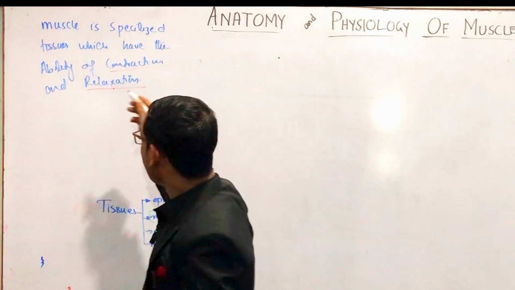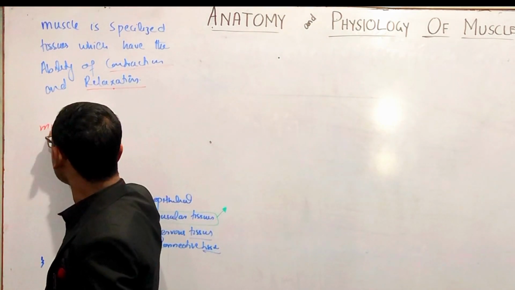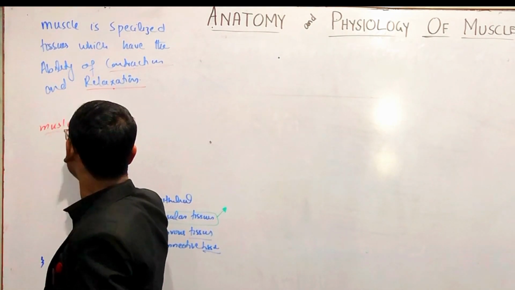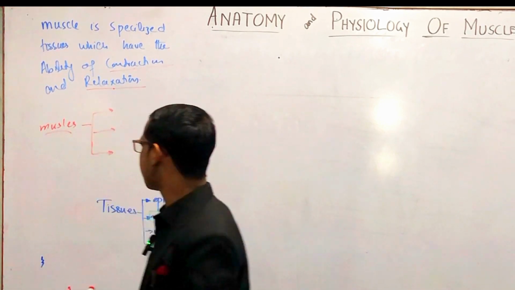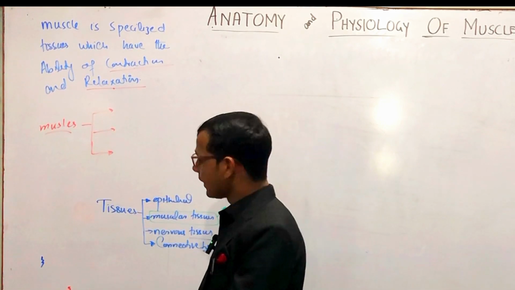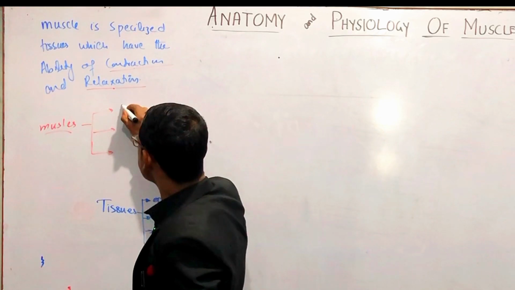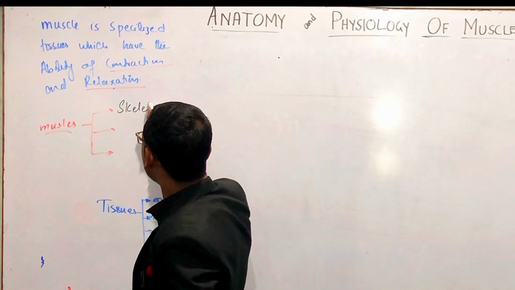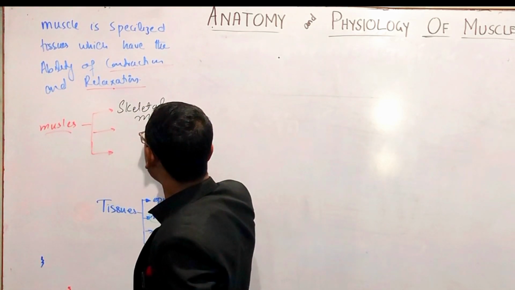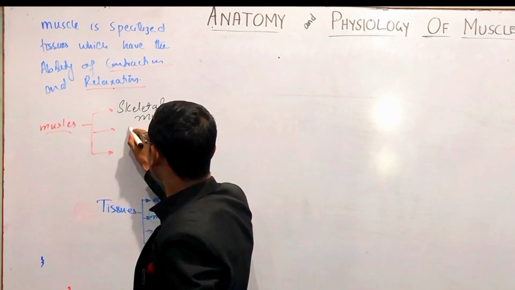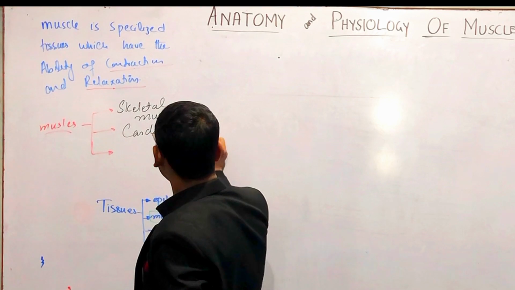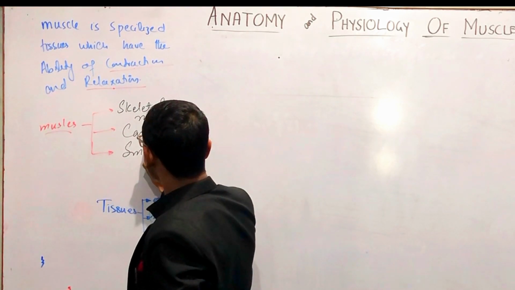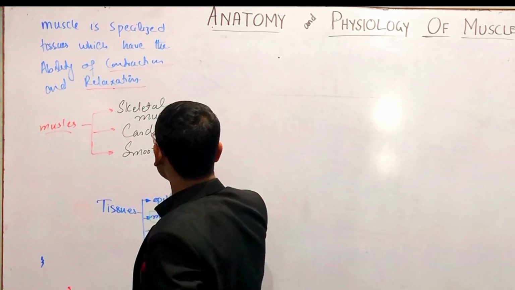For now, how many types of muscles are there in the body? Three types. Muscles are basically three types. One is skeletal muscle, the second is cardiac muscles, and the third is smooth muscles.